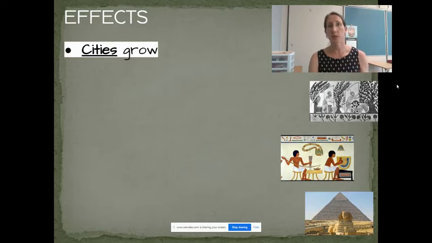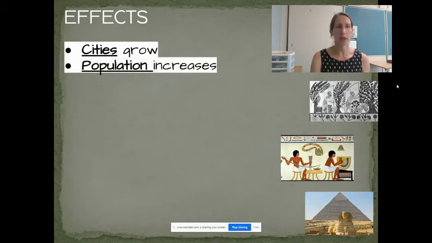So first, cities grow. Population expands, people start to work together in order to develop these large farming technologies and settlements, and they need a place to trade their goods, which is where cities come from and what their purpose is. As people are able to have more reliable food, even though that food is not necessarily as diverse, more of them survive, women have more children, those birthing mothers survive more often, and so the population goes up.